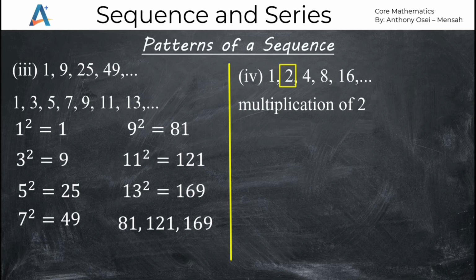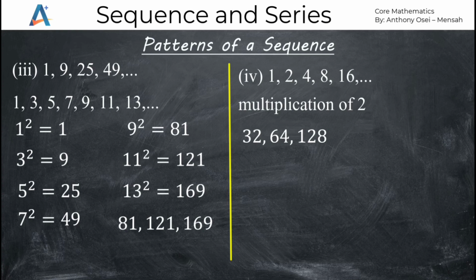So 1 times 2 gives us 2, 2 times 2 gives us 4, 4 times 2 gives us 8, and 8 times 2 gives us 16. So the next three terms will be: 16 times 2 gives us 32, then 32 times 2 gives us 64, then 64 times 2 gives us 128.